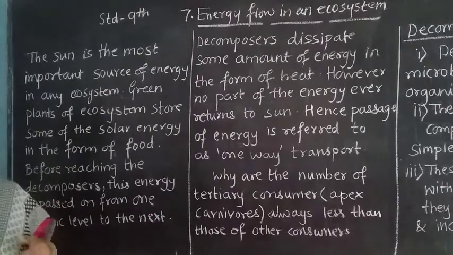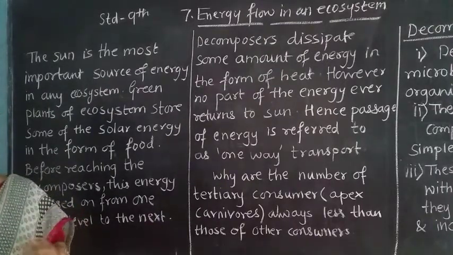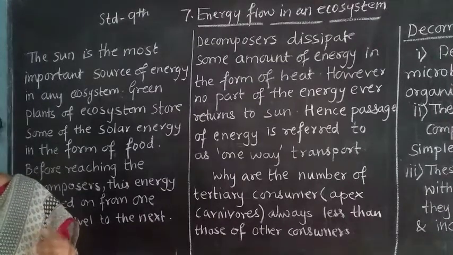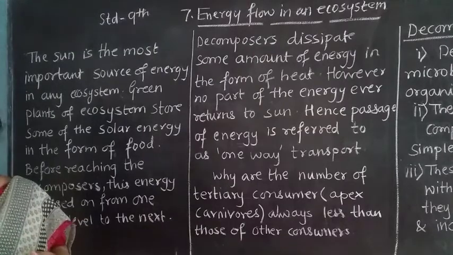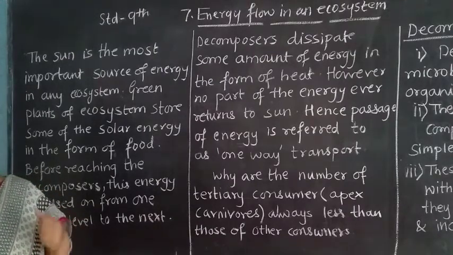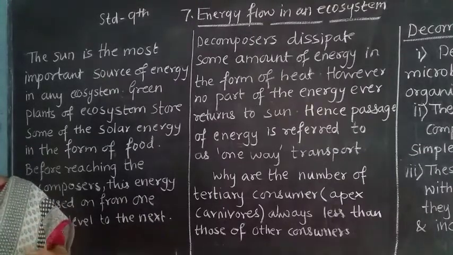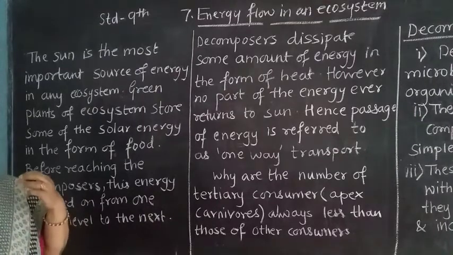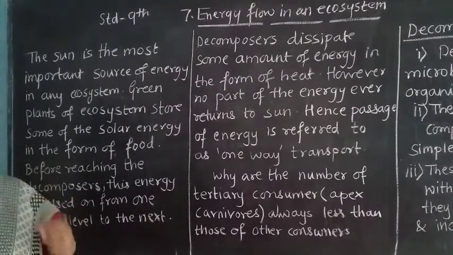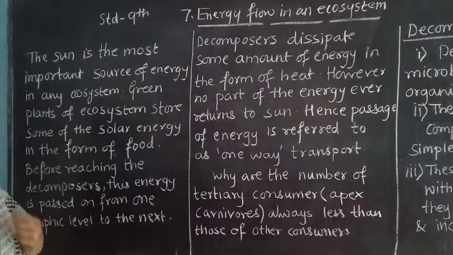Green plants always need solar energy because they prepare their food with its help. They take water from the soil and carbon dioxide from the surroundings, and in the presence of sunlight and chlorophyll they prepare their food. This process is called photosynthesis.